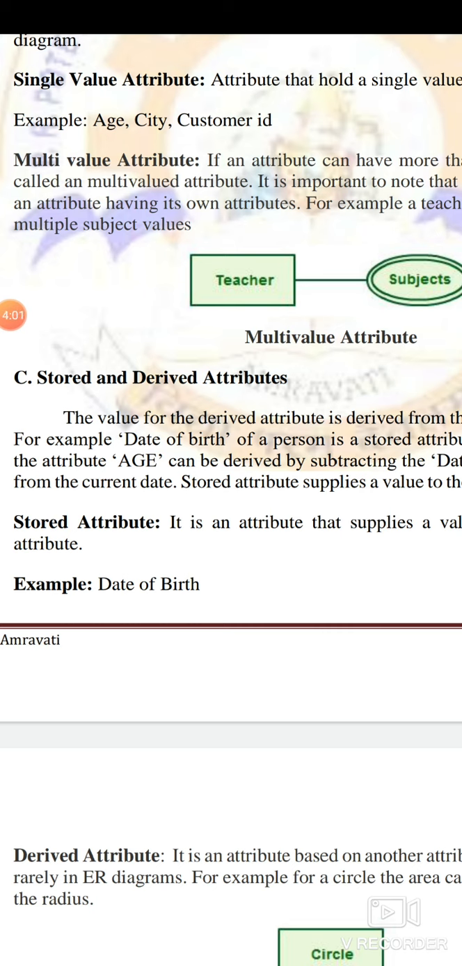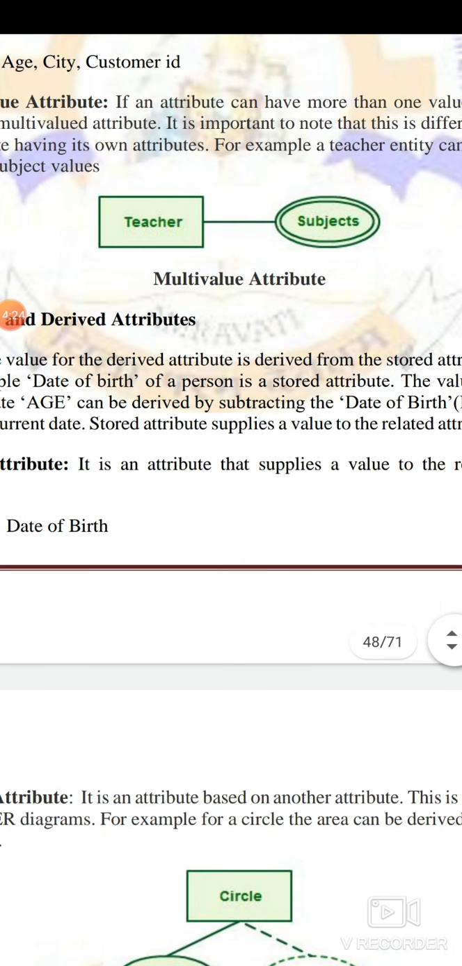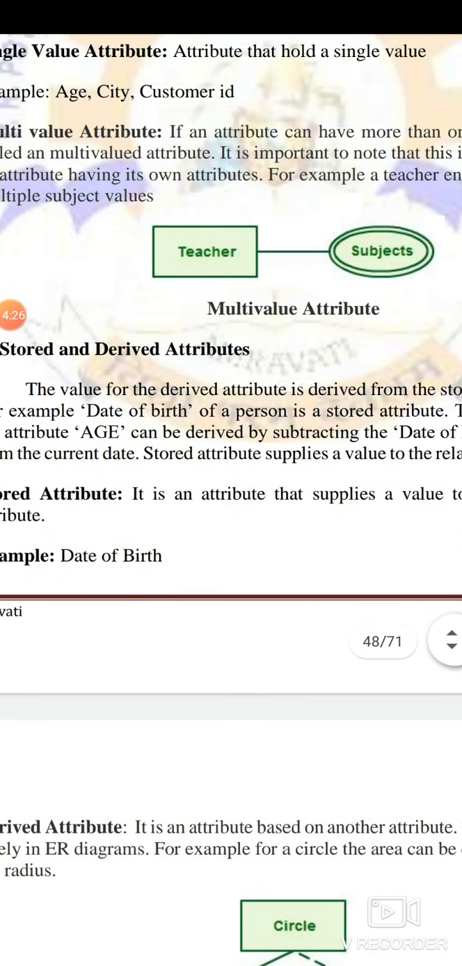And when you mention the month and day, it is calculated specifically for those values. So that is called a derived attribute. You have just mentioned your date of birth, but from a specific value, the value which is already stored there. And what value is stored? The value stored is today's date. So as per today's date, your age is this much. So that is called a stored attribute. An attribute that supplies a value to the related attribute.